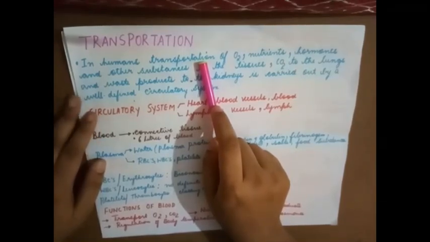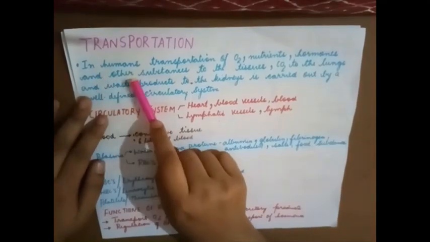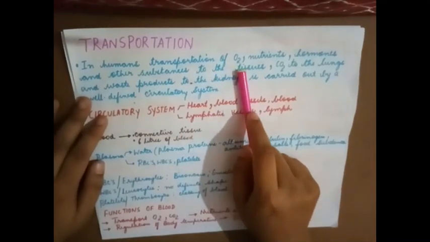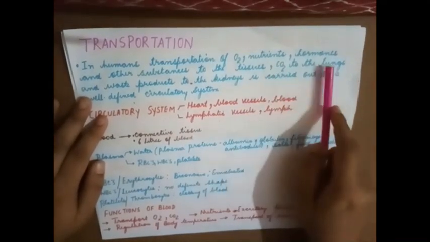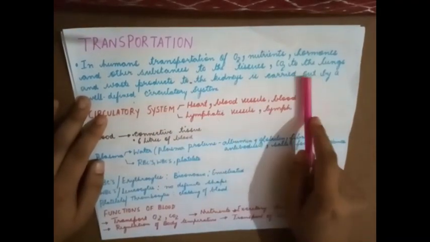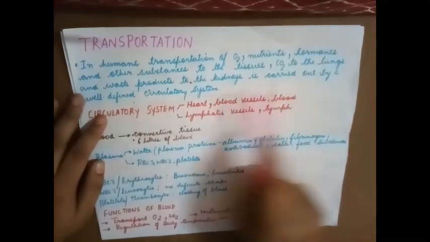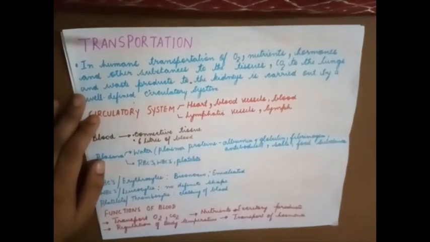We need to study the transport system in plants as well as in human beings. In this particular class, we will try to understand the transport system in human beings. In humans, transportation of oxygen, nutrients, hormones, and other substances to the tissues, carbon dioxide to the lungs, and waste products to the kidney is carried out by a well-defined circulatory system.